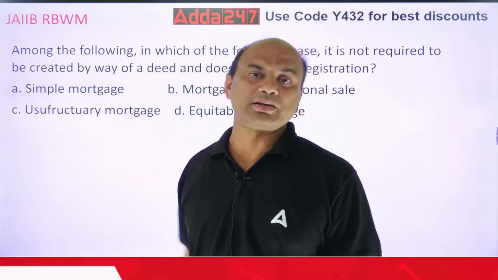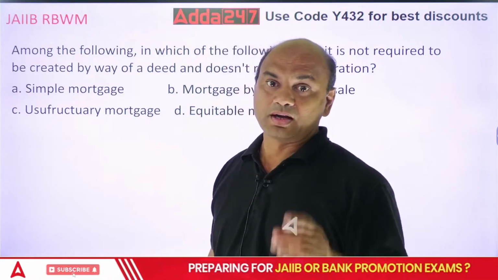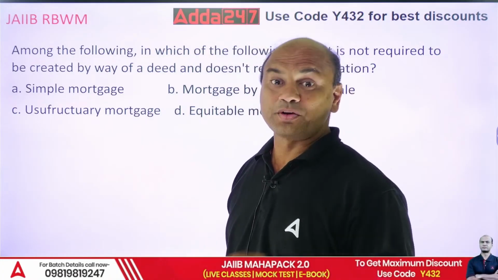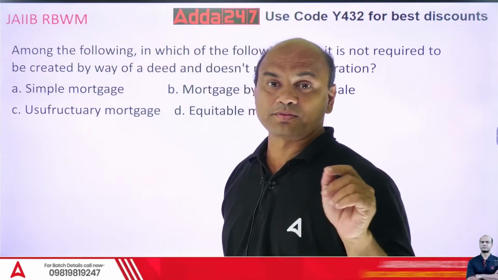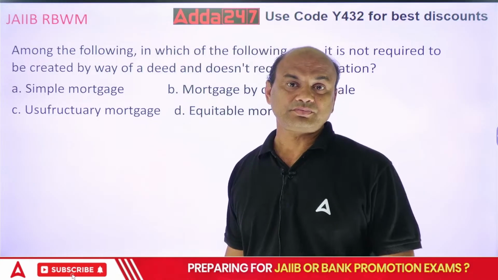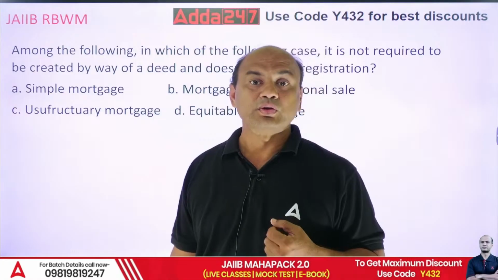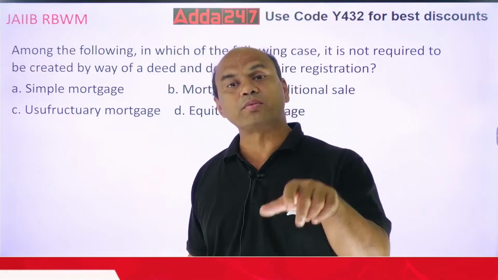In a simple mortgage, if you have to take the possession of any security, you have to go to the court and then do it. You require the intervention of the court. In conditional sale, when you take the property as security, you can't get the income from that property.